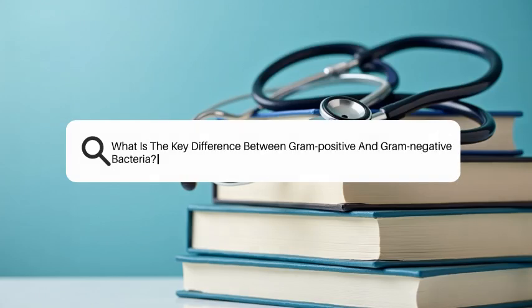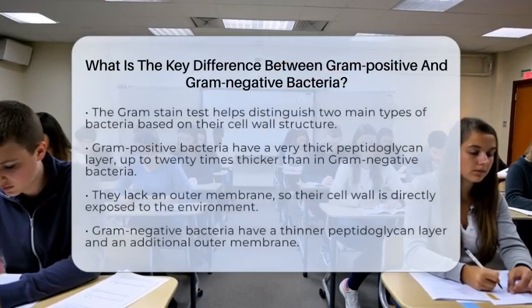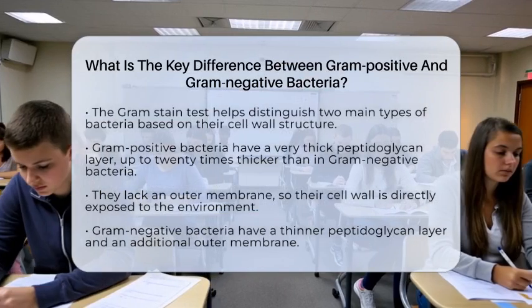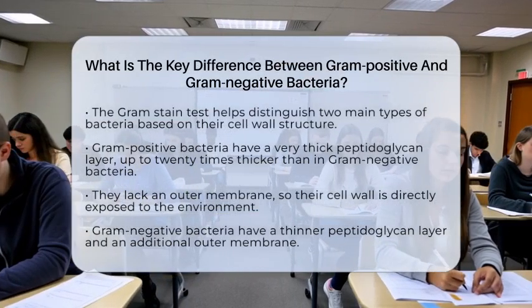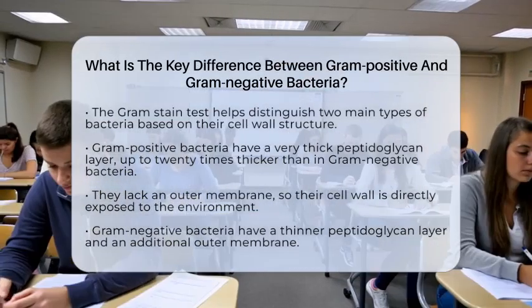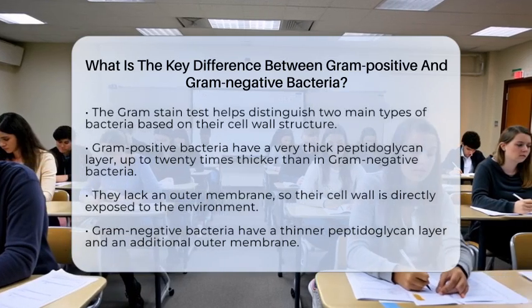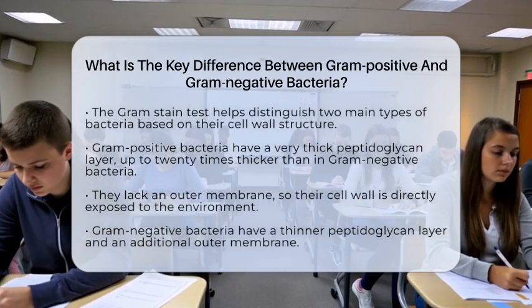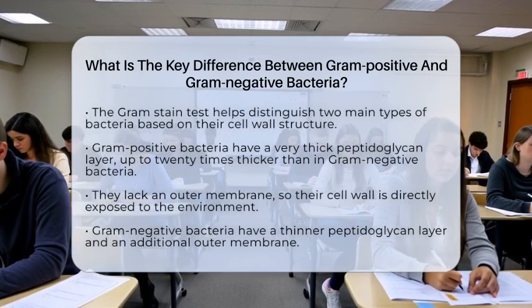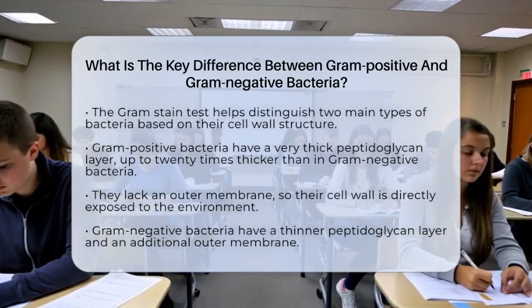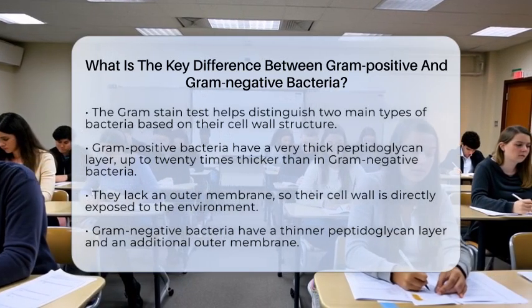What is the key difference between gram-positive and gram-negative bacteria? Imagine you are a detective trying to identify bacteria at a crime scene. One of your first clues is a simple stain test that reveals a lot about their structure. This test is called the gram stain, and it helps distinguish two main types of bacteria. But what exactly makes them different? That's what we're about to uncover.